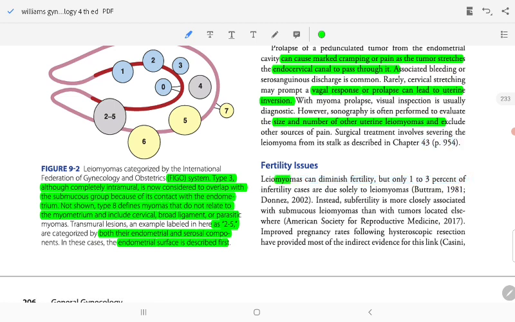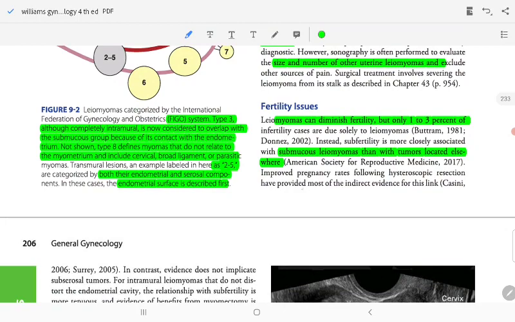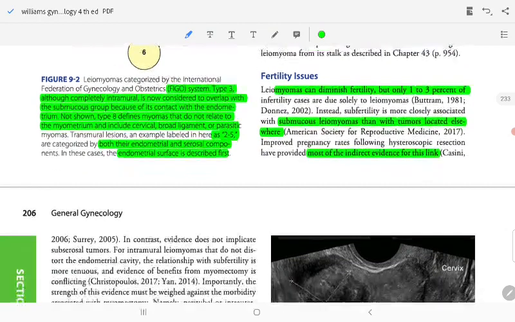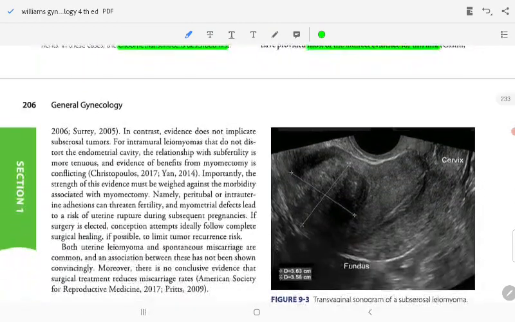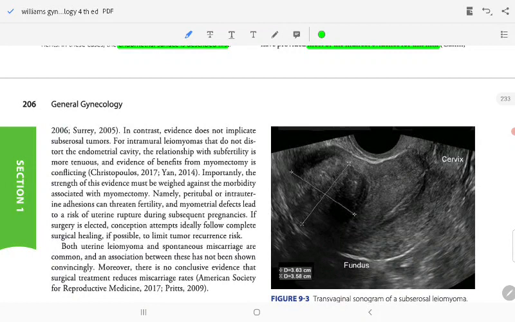Infertility is affected, but only in 1 to 3% of cases is it due solely to leiomyoma. Instead, subfertility is more closely associated with submucosal leiomyoma than with tumors located elsewhere. Improved pregnancy following hysteroscopic resection provides most of the indirect evidence of this link. Evidence does not implicate subserosal tumors or intramural tumors that don't disturb the endometrial cavity.